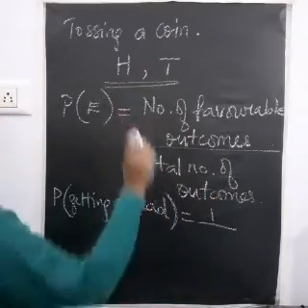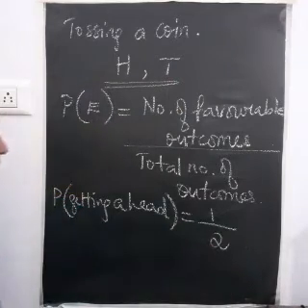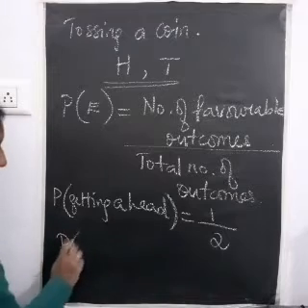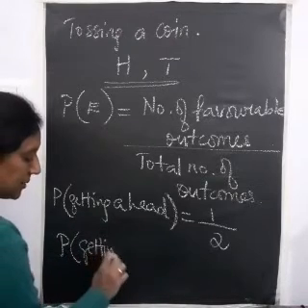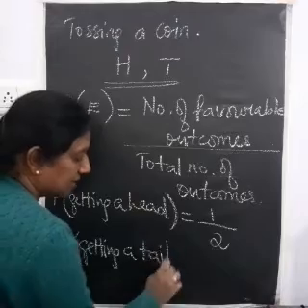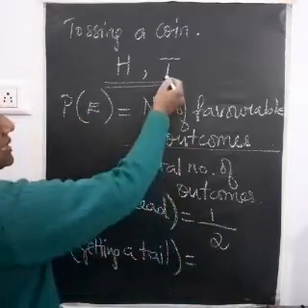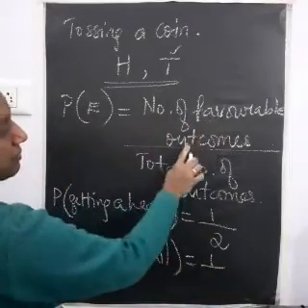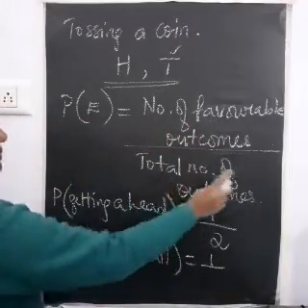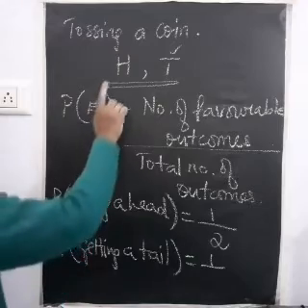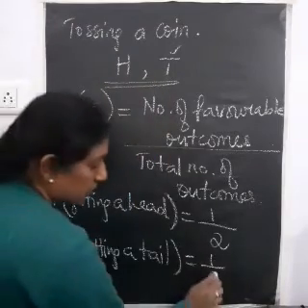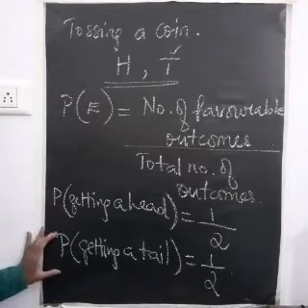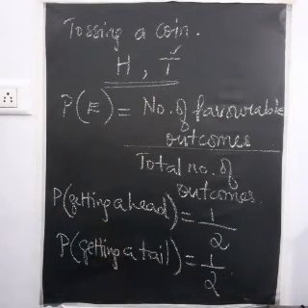How many outcomes are there? 2. So the probability of getting a head is 1 by 2. Similarly, the probability of getting a tail is equal to, now tail there is only 1. So 1 divided by, that is the number of favorable outcomes is 1 divided by the total number of outcomes, which is 2. So we get half. So the probability of getting a head and the probability of getting a tail is the same in this case.